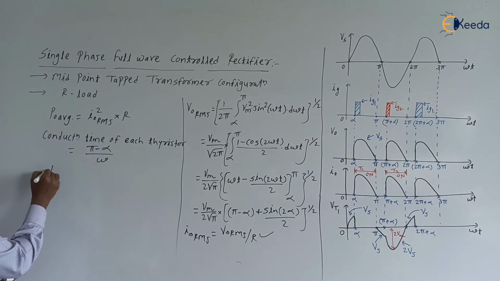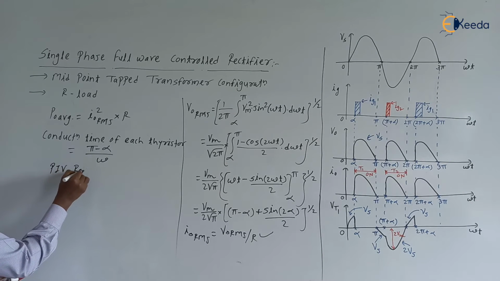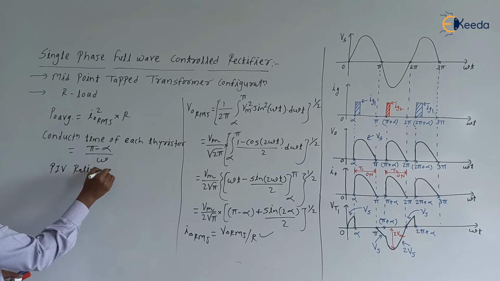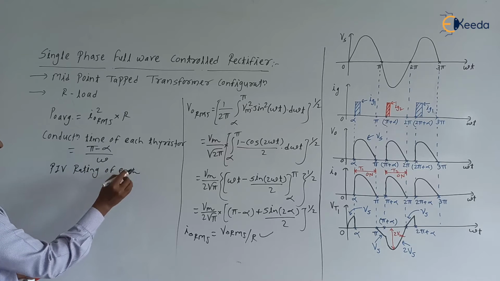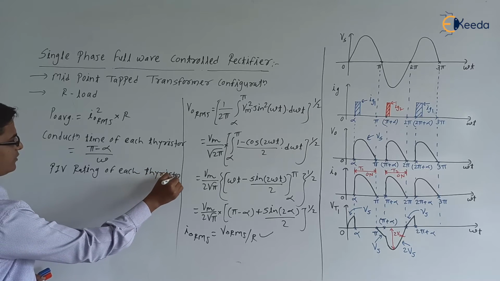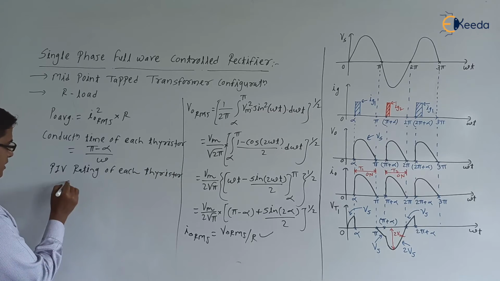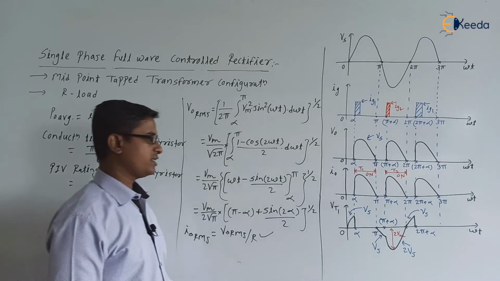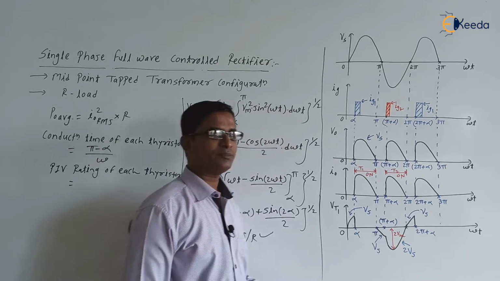Next, PIV rating of each thyristor. If you check, PIV rating is equal to 2 times Vmax, right? 2 times Vmax.